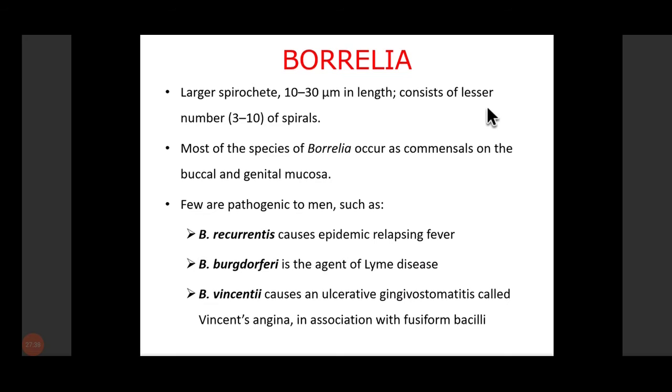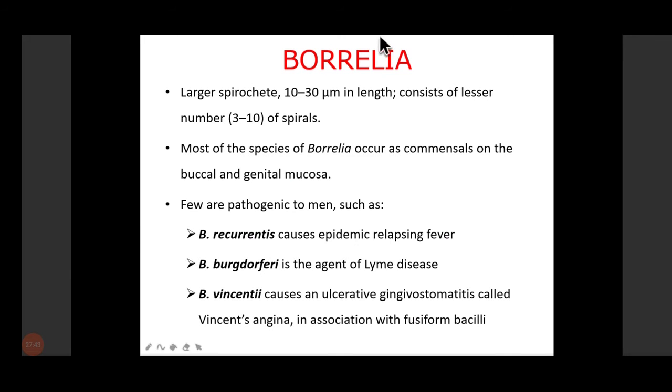Now the other is Borrelia. Borreliosis is a disease caused by Borrelia, and Borrelia is basically a spirochete. Spirochete is another class of bacteria. It is spiral-like, as the name suggests. There are 3 main species. Borrelia is one of them; it is 10 to 13 micron in length, and it contains a lesser number of spirals.